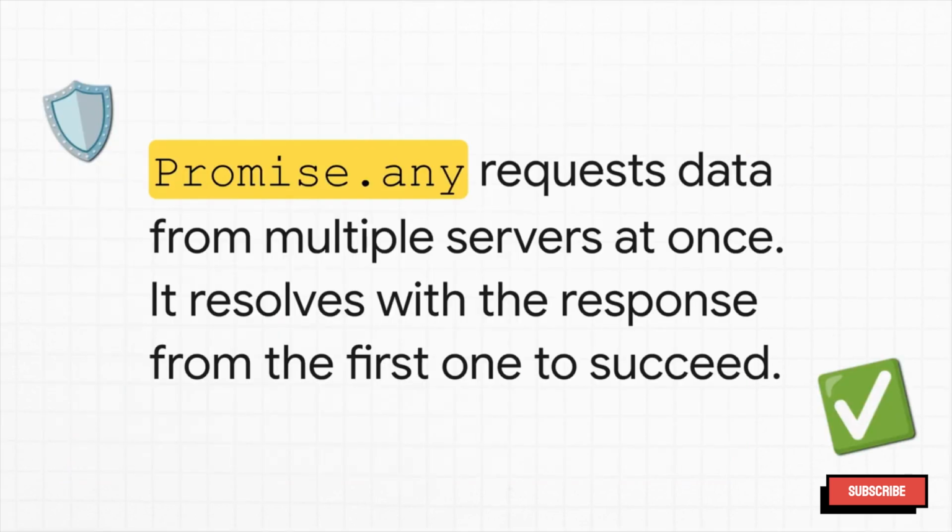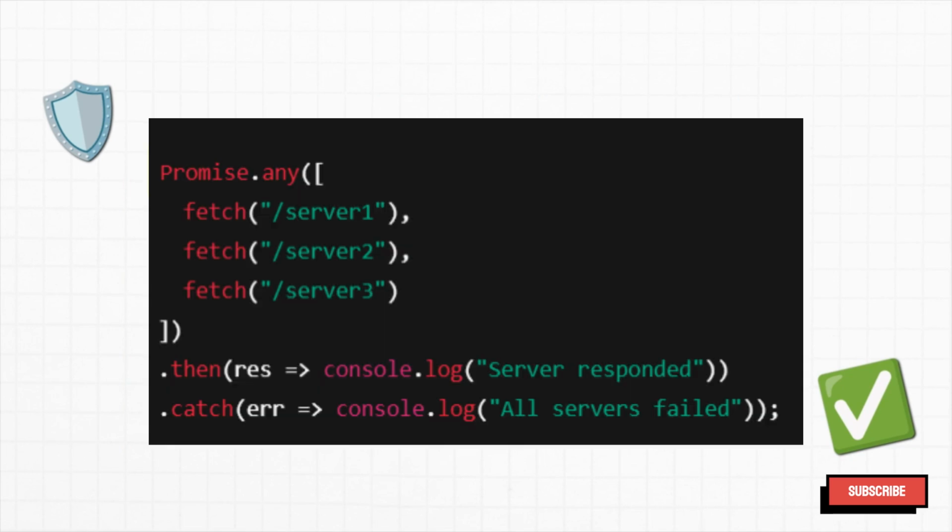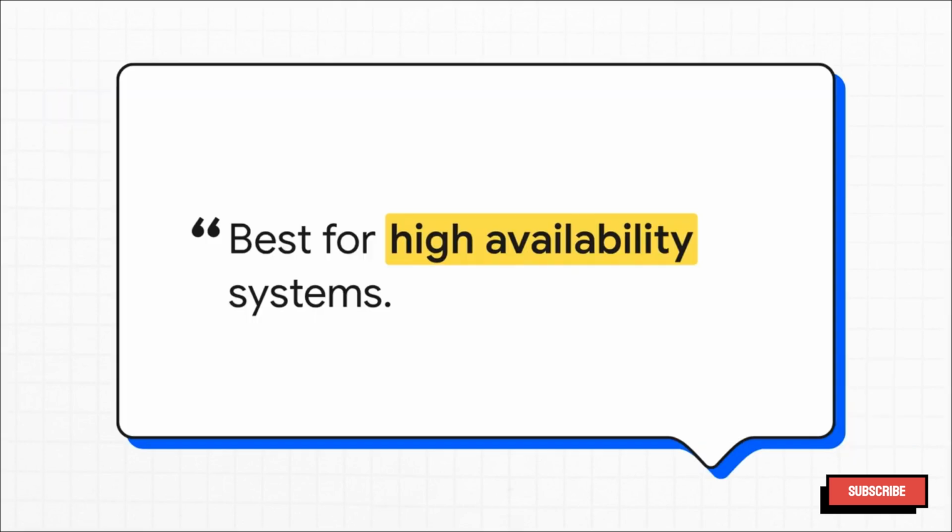Now this is where Promise.any really shines. Imagine you've got some critical piece of data, and it's available on 3 different backup servers for redundancy. You can use Promise.any to ask all of them for the data at once. The moment the first server gets back to you with the goods, you're done. You've got your data and can move on. It doesn't even matter if the other 2 servers are slow or completely offline. So when it comes down to it, Promise.any is just a fantastic tool for building really robust, high-availability systems.